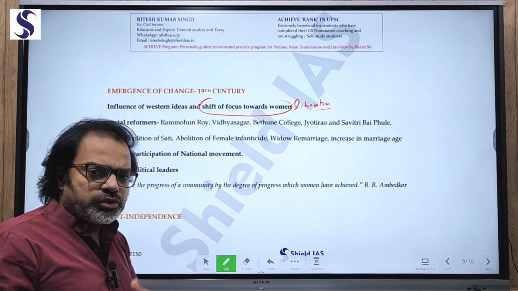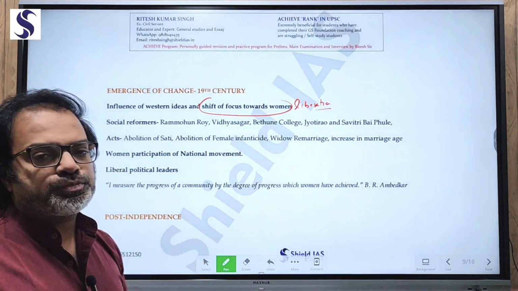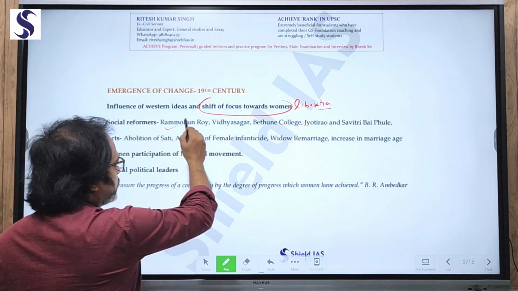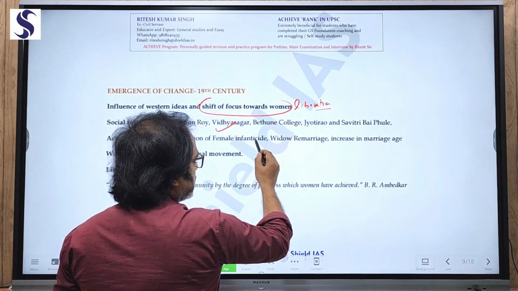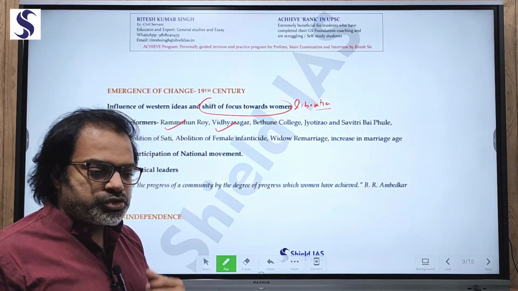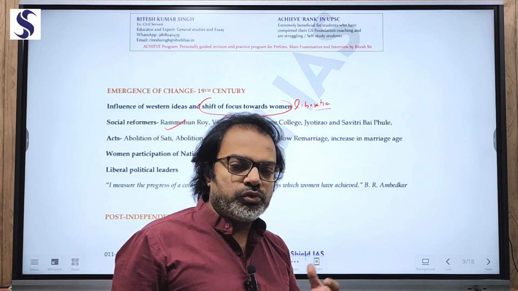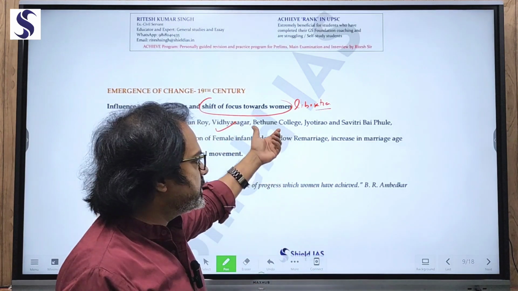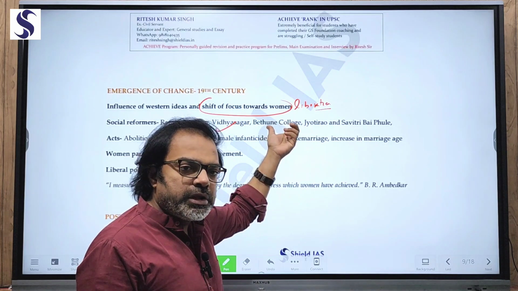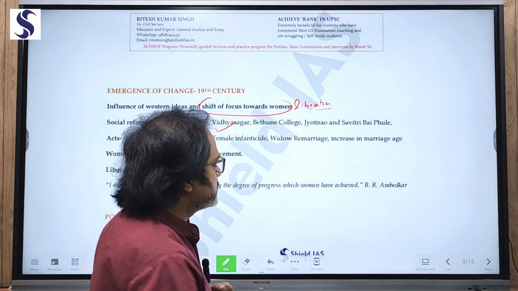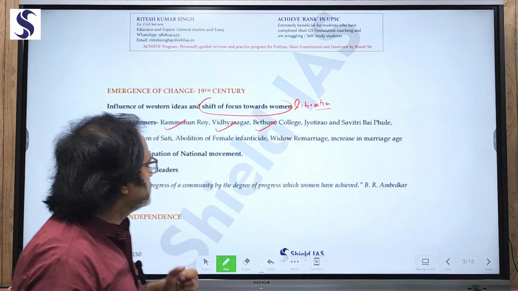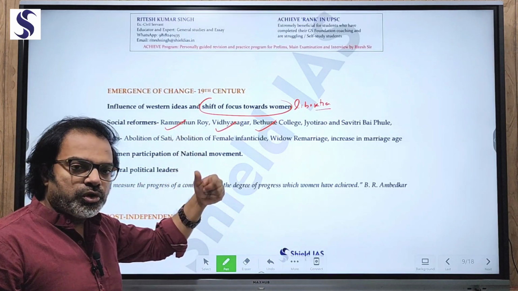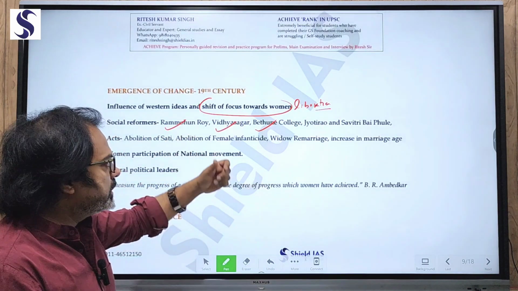Now when we read history, there come various reformers. For example, the most popular ones are Raja Rammohan Roy and Vidyasagar. Now there was a person, John Elliot Drinkwater Bethune, who founded the Bethune College around 1850. Yes, the Bethune College, the first women's college in the entire Asia. That means promotion of women's education. Raja Rammohan Roy worked for the abolition of sati, hence liberation of women.